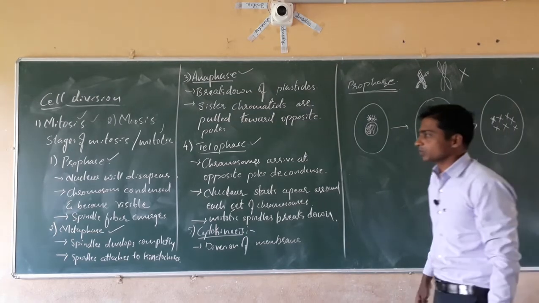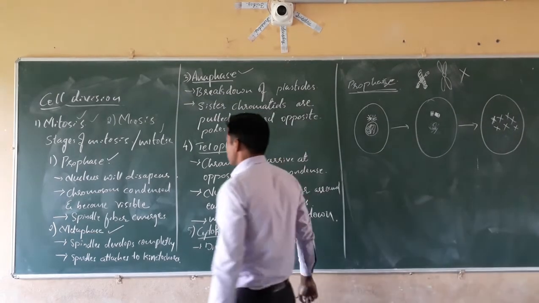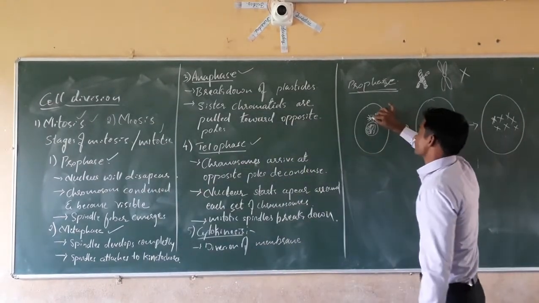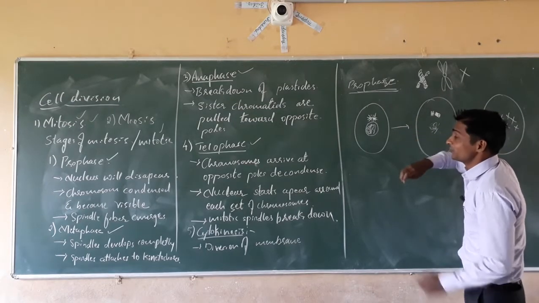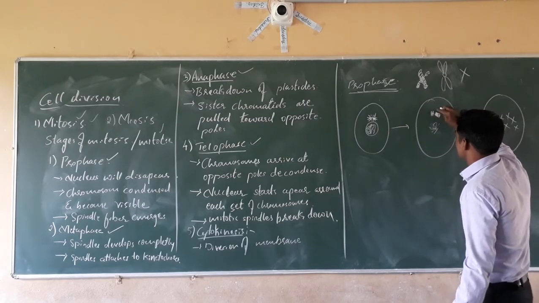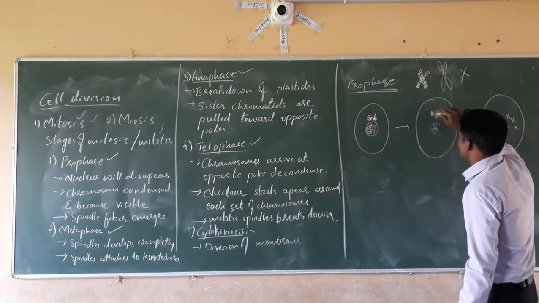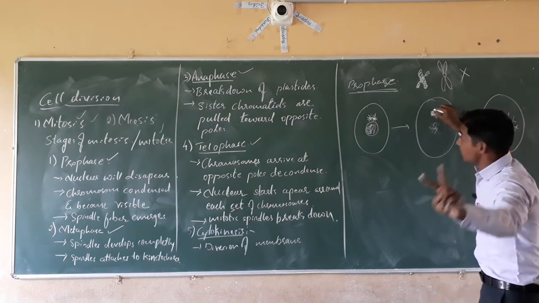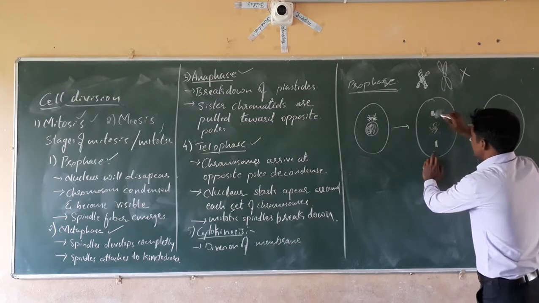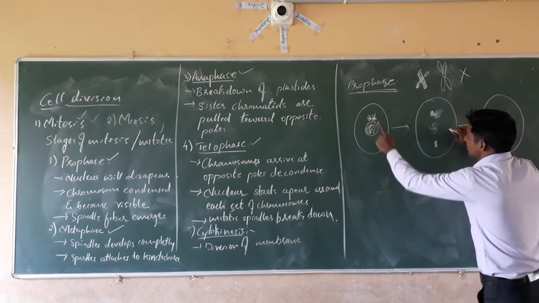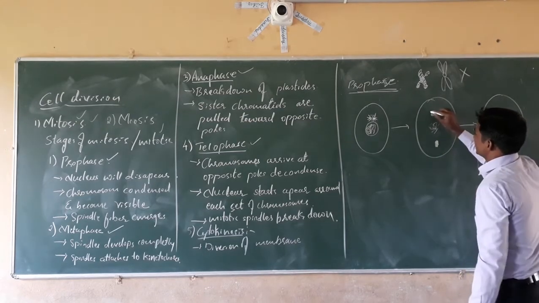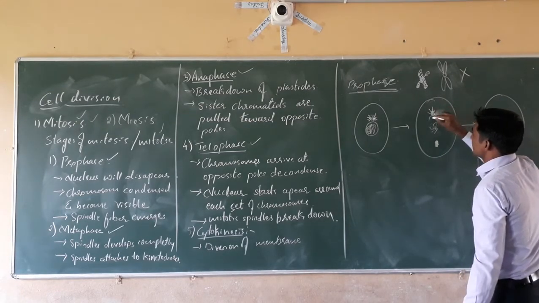Next, what happens, dear students? Spindle fibers emerge. Spindle fibers means the centrioles are there. They start to form the spindle fibers like thread-like structures. When the nucleus disappears, the centrioles are present in a pair. One will remain there only, the other starts to move in the opposite direction, and they start to form the spindle fibers.